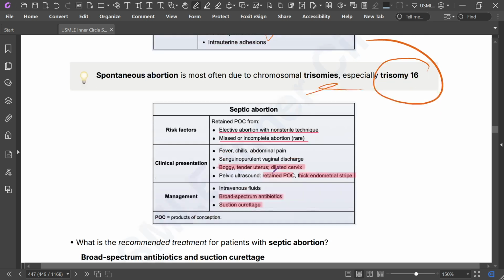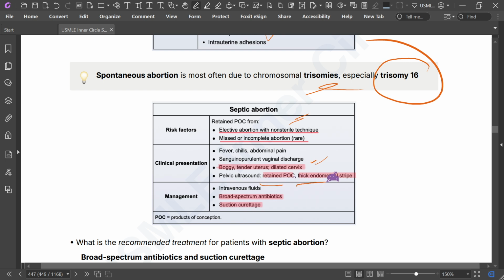Septic abortion: retained products of conception, elective abortion with non-sterile technique, or missed or incomplete abortion. There may be fever, chills, abdominal pain, sanguinopurulent vaginal discharge, a tender uterus, and a dilated cervix.